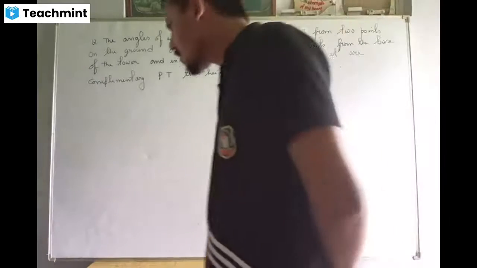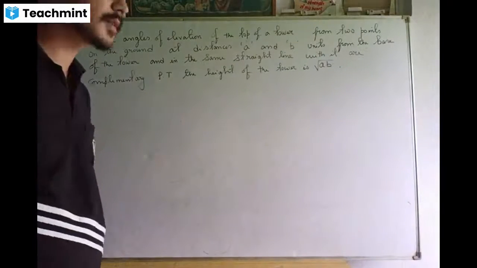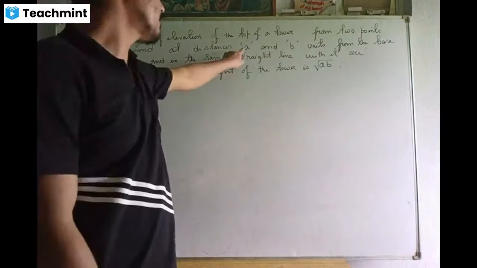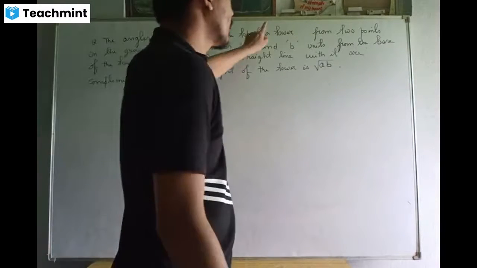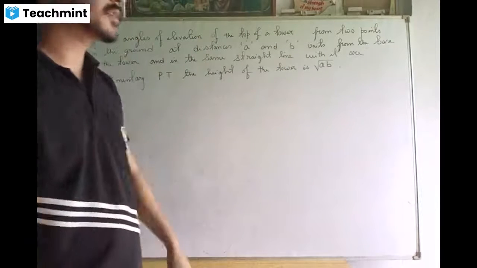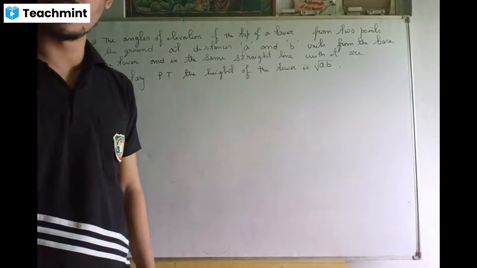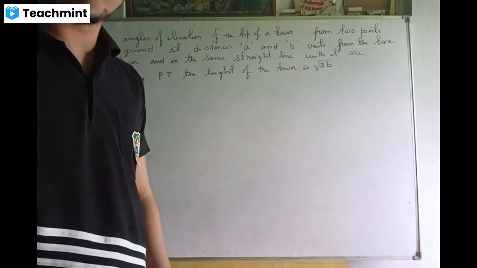Just as in the previous question, wherever theta and 90 minus theta would be the same, instead of 4 meters, it's A. Instead of 9 meters, this time it's B. So the answer, instead of 6 meters, you will get square root of AB. That's the only difference, nothing much apart from that.